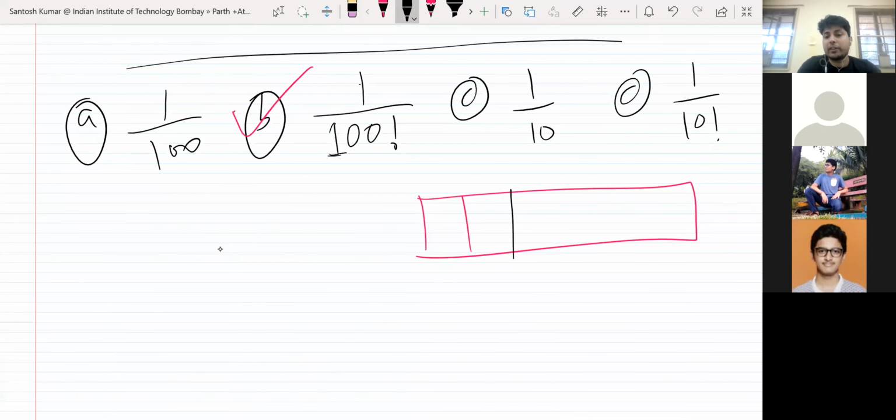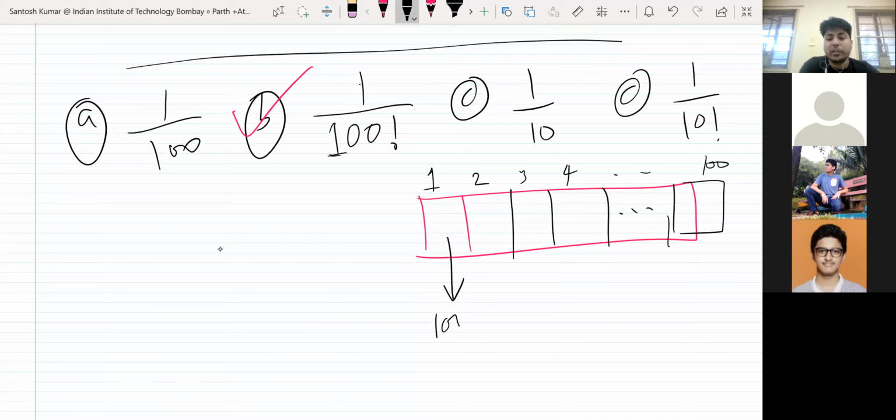So same thing here. If you have 100 like this, let me say this is the first envelope, second envelope, third envelope, fourth envelope, and so on. This is the 100th envelope. So when you place letters in the first envelope, you have 100 possibilities. Means randomly you are doing. You don't look at the letter's envelope, you just put it. So you have 100 possibilities for the first envelope. You can put any one of the letters. You put one letter, any one letter. Now how many possibilities do you have left?